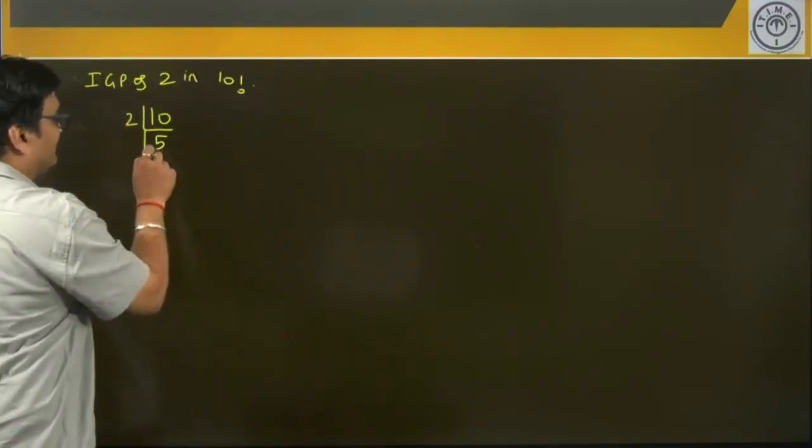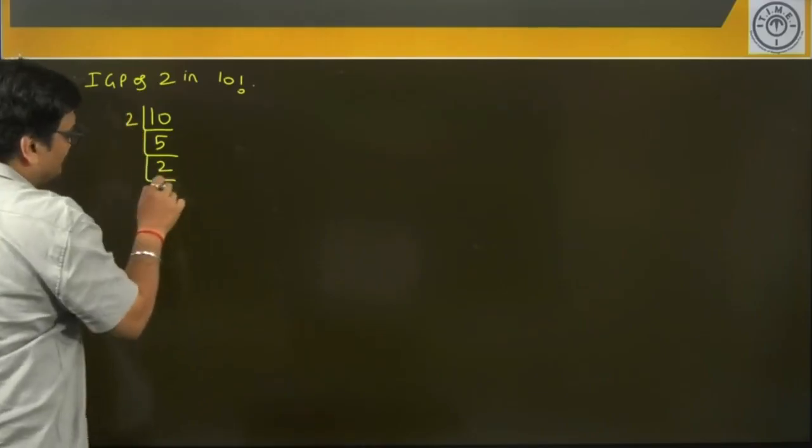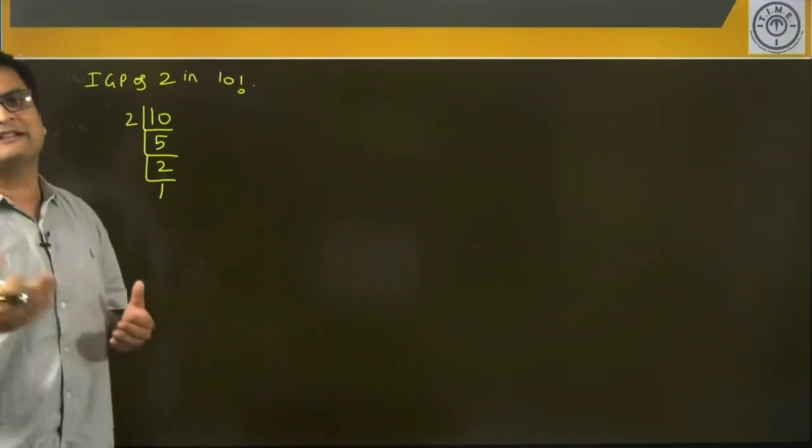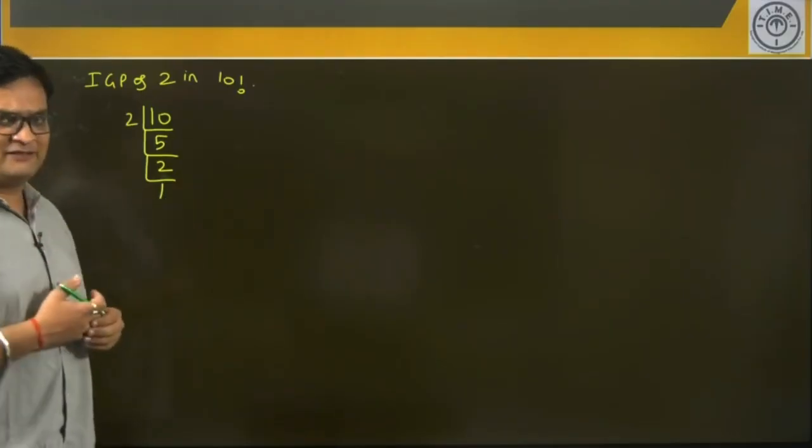So it will go 5 times. Then again 5 divided by 2 will go 2 times. 2 divided by 2 will go 1 time, and that's it. We cannot divide it any further. We'll stop our process. I cannot divide any further, we'll stop the process.